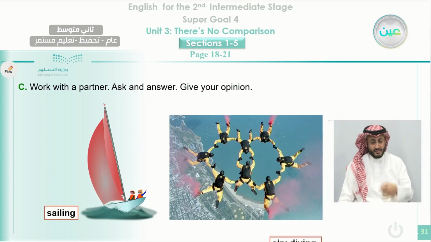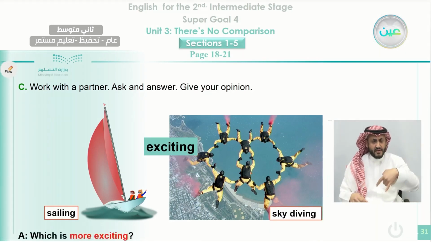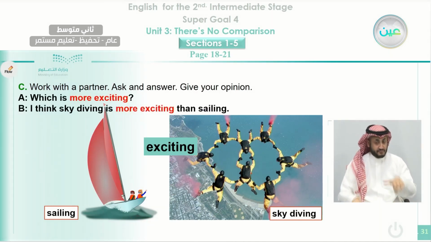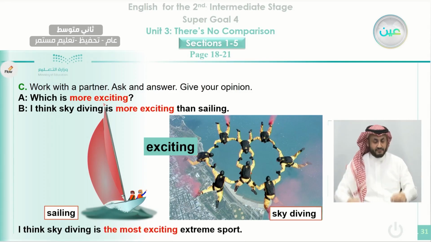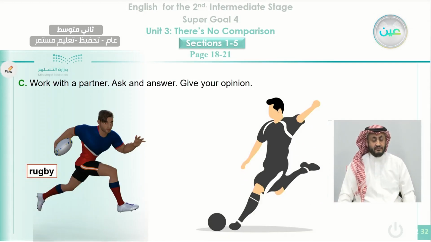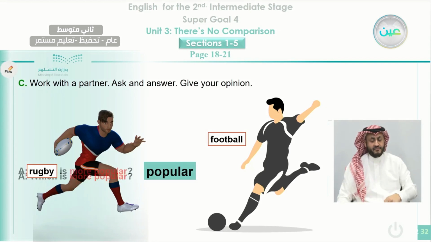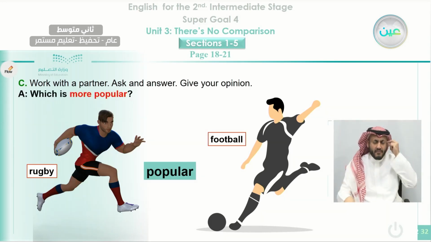Okay, we talk about these two, sailing and skydiving. Which one is more exciting than the other? We can say, I think skydiving is more exciting than sailing. But not only that, it is the most exciting extreme sport. Okay, these two sports, one of them is rugby, the other one is football. The adjective is popular. What can we say here? Which one is more popular?